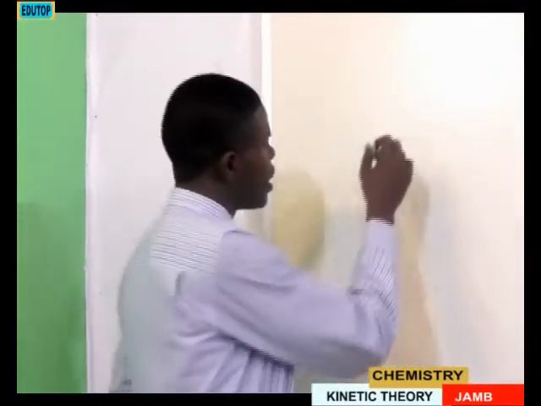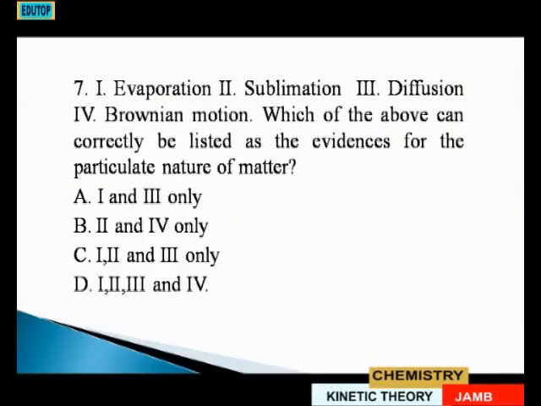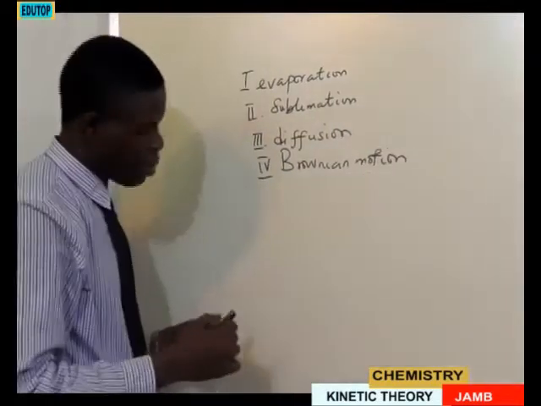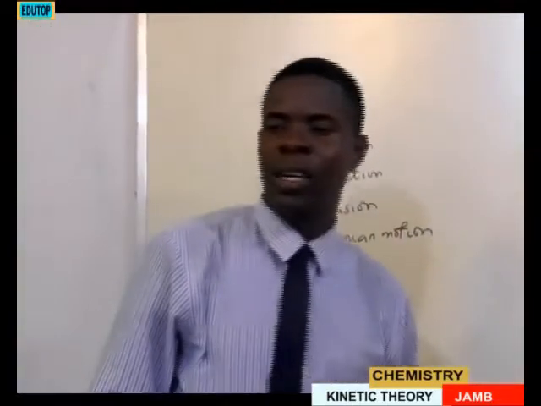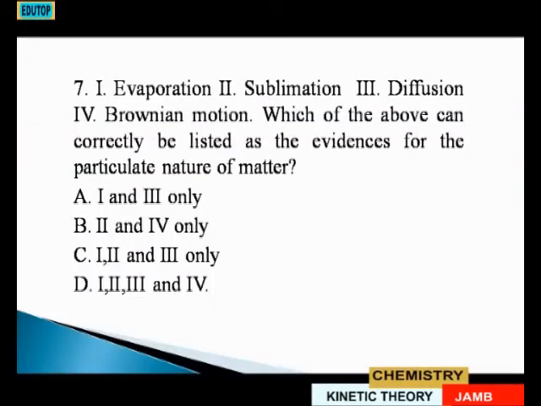Question 7. We have I1, they gave us what? Evaporation. I2, we have sublimation. I3, we have diffusion. In I4, we have Brownian motion. So in this situation, we are asked which of the above can correctly be listed as the evidences for the particulate nature of matter.